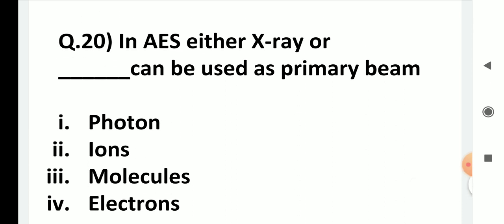In AES, either X-ray or dash can be used as a primary beam. Answer for this is electrons. Sources which are used as the primary beam in Auger electron spectroscopy are X-ray or electrons.